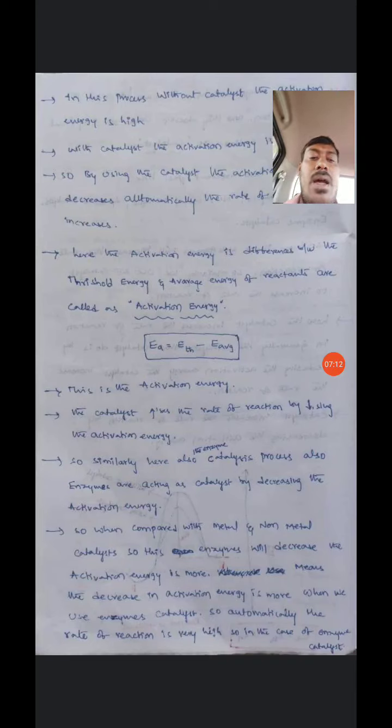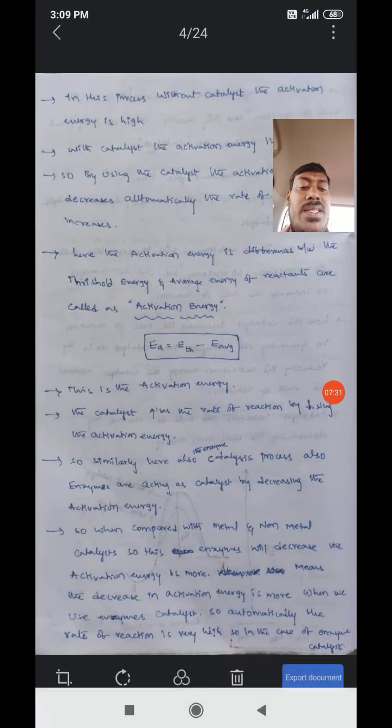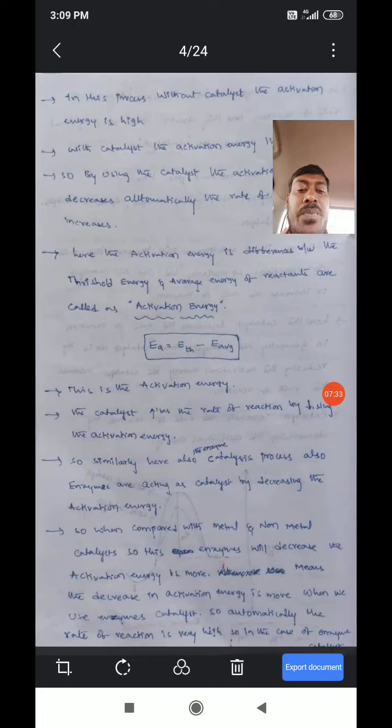So Ea is equal to the energy of threshold minus the energy of average. That is called activation energy. So when the catalyst is used, the activation energy decreases and the rate of reaction increases.